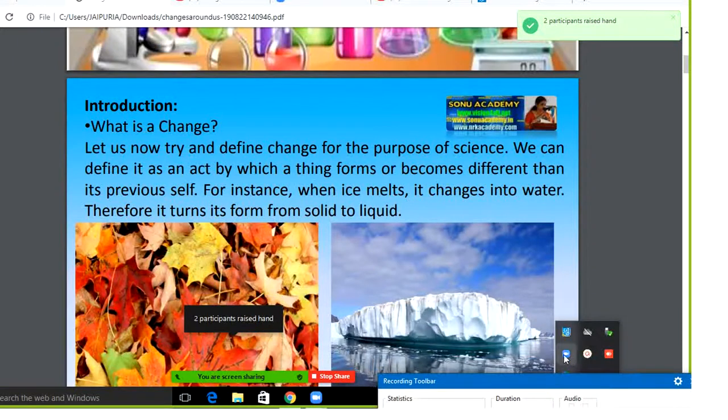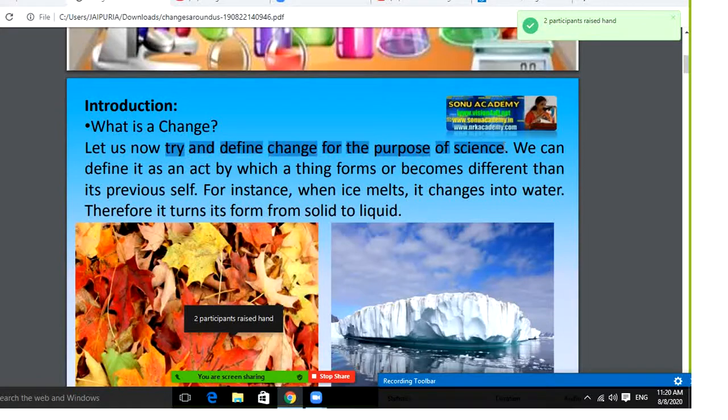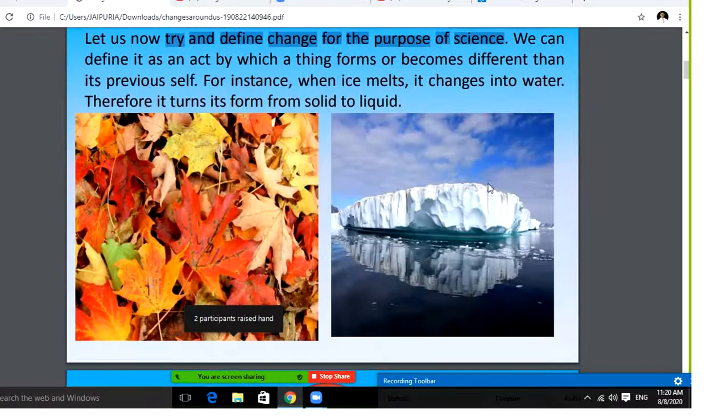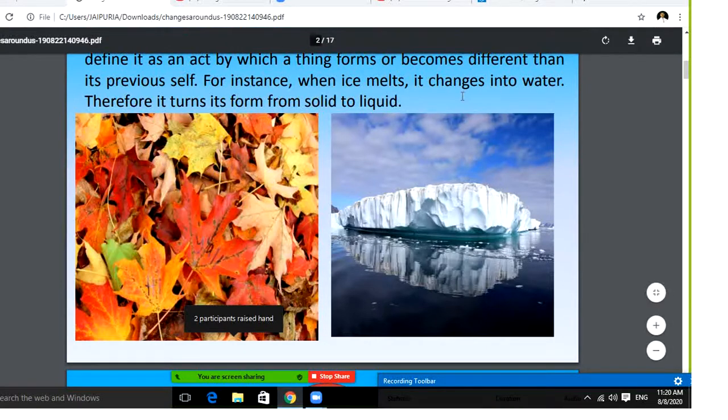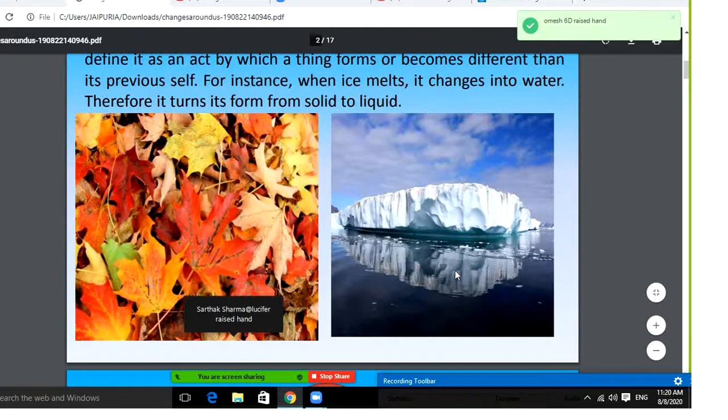Let's now try to define these changes for the purpose of science. Whenever I am talking about this, we can define it as an act by which things form and how they change. Changes in water you have seen, this is the iceberg, and you see the image here.